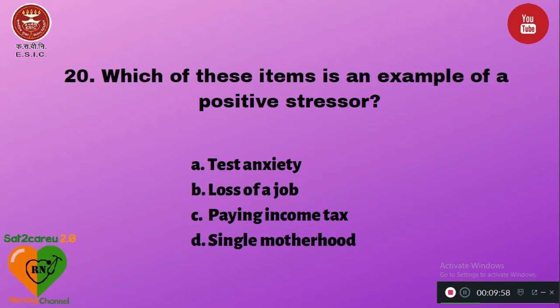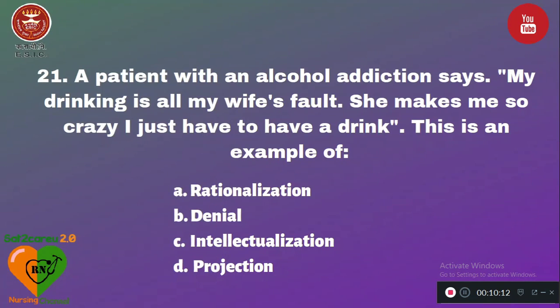Question number 20. Which of these items is an example of a positive stressor? A, test anxiety, B, loss of a job, C, paying income tax, and D, single motherhood. The positive stressor among these is option A, test anxiety.